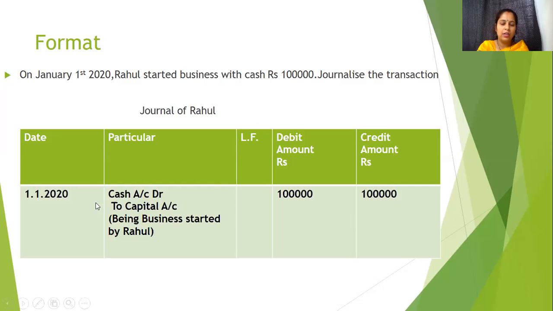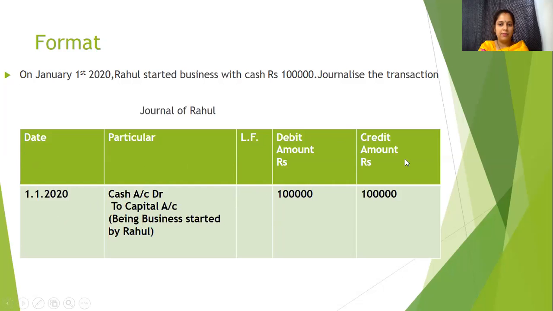Now we write the amount. We also write the narration, why we debit cash and credit capital. So 'being business started by Rahul' is the reason. Narration always starts with 'being'. This is the format of the journal. And ledger folio is related to the ledger, which we will be discussing in further videos. It is a kind of page number, because all these accounts will have a separate ledger account, which will be made with the help of this journal. So for the time being, it will be kept blank.